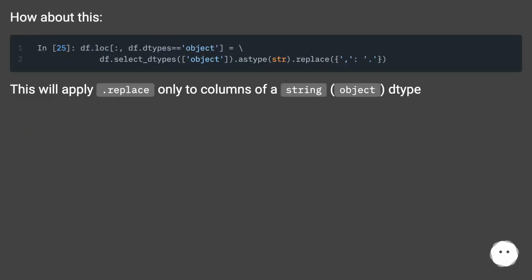How about this? This will apply .replace only to columns of a string, object, dtype.